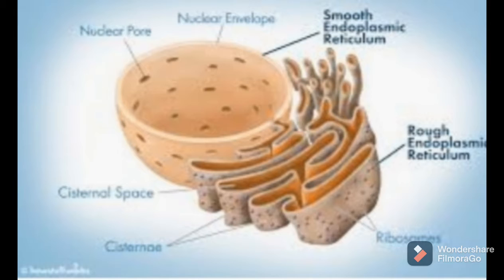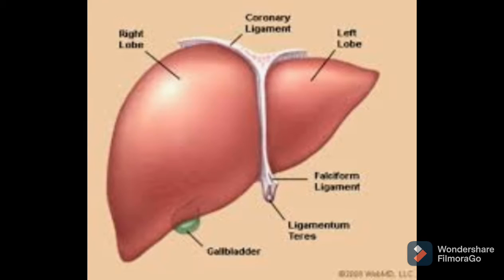Then why does endoplasmic reticulum vary from cell to cell? I will just give you an example. You can see here these are liver cells, and liver cells consist of a lot of smooth ER. Why? What do you think? Why are there a lot of smooth endoplasmic reticulums? Because the presence of SER or RER depends upon the function of that cell.